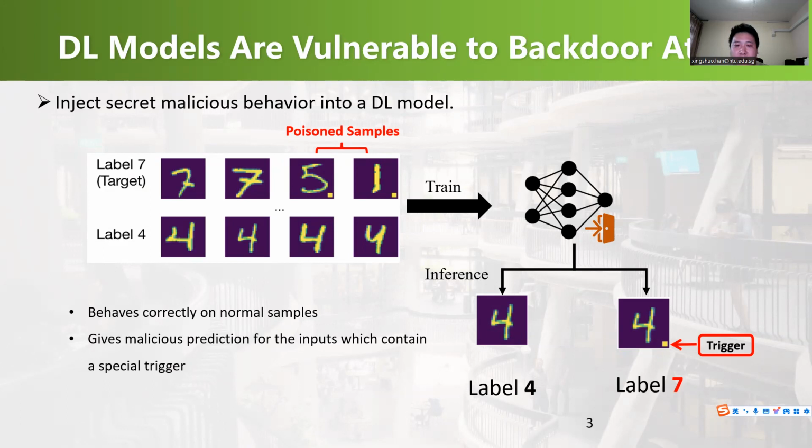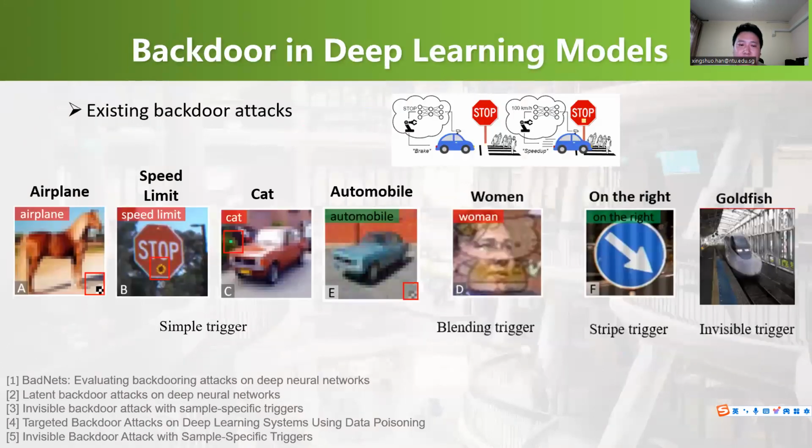trigger. Today's AI companies tend to outsource the data labeling task to a third party due to the high cost of data collection and labeling. This creates a risk of a malicious third party injecting backdoors in this process.